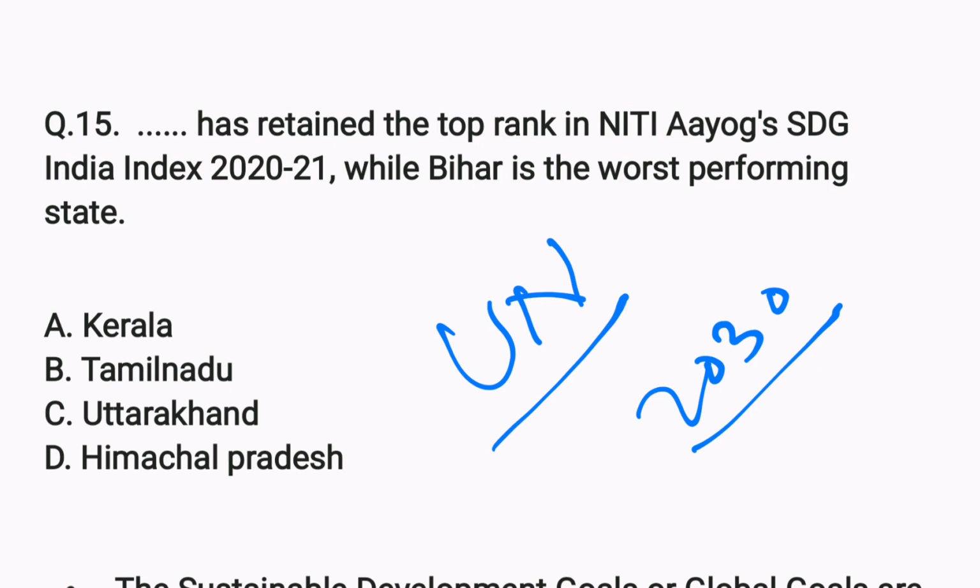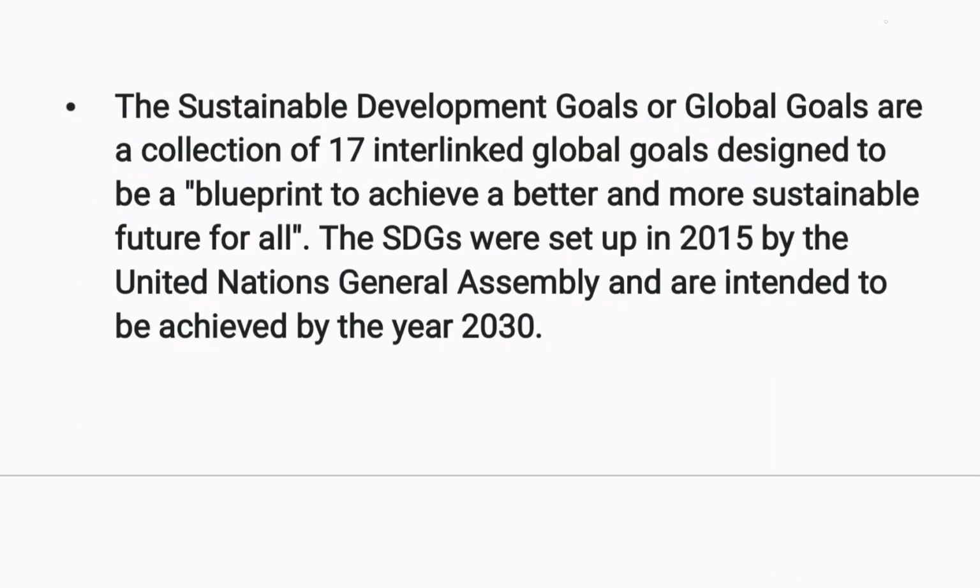Which state has topped the rank in 2020-21? This is the question. The answer is Kerala. Kerala has topped the SDG index, the ranks released by Niti Aayog 2020-21. Here, if you see, the Sustainable Development Goals are a collection of 17 interlinked global goals designed to be a blueprint to achieve a better and more sustainable future for all. The SDGs were set up in 2015 by the United Nations General Assembly and are intended to be achieved by the year 2030.